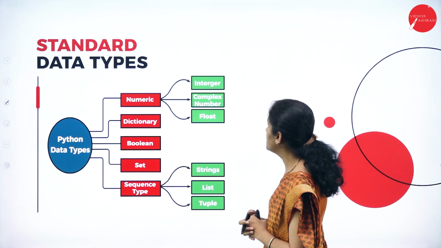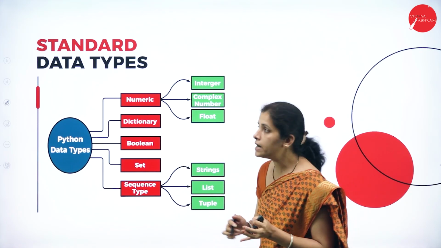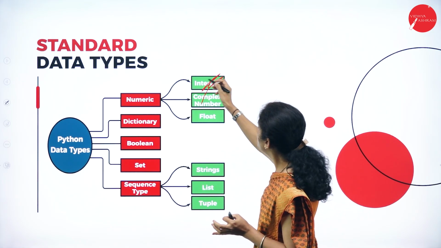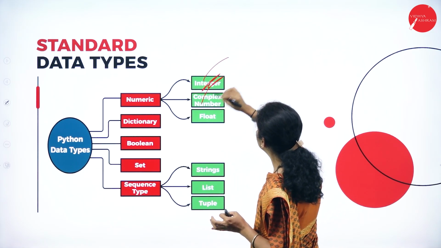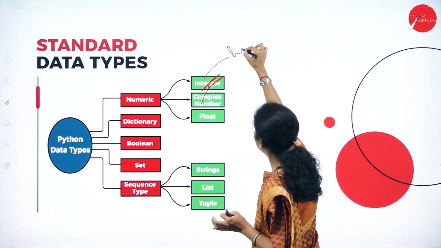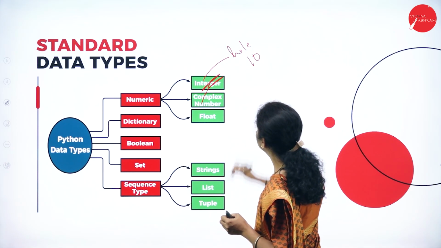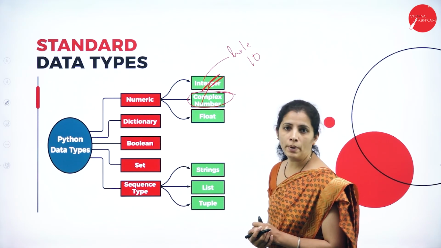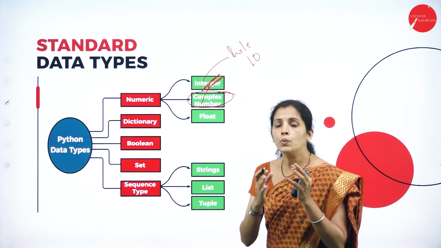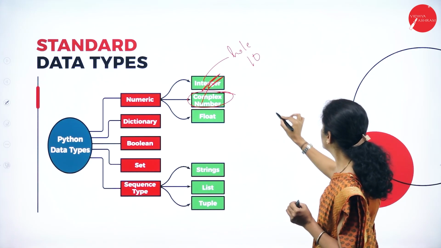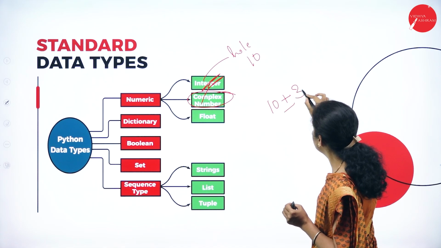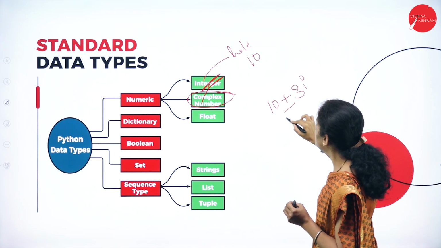So dear student, if I consider numeric, I have the integer. Okay, fine. Now, what is integer? Integer stores the whole number. Okay, fine. Now, if I consider complex number, for example, we are familiar with 10 plus or minus 3i. So what is this?